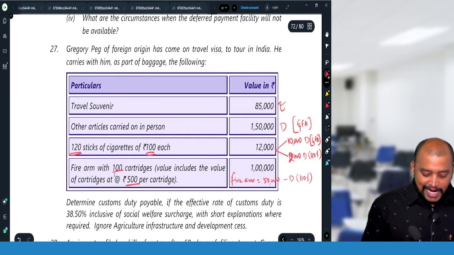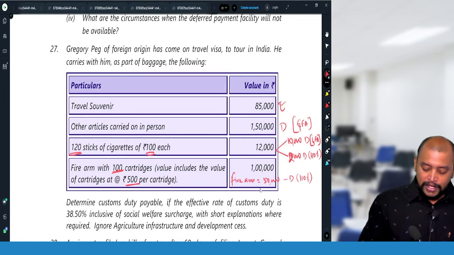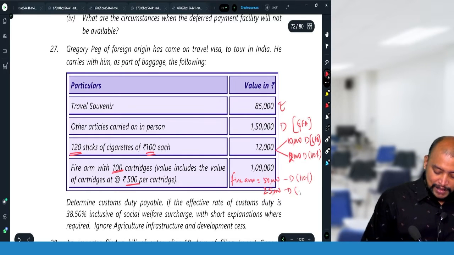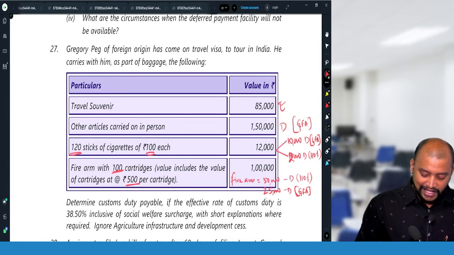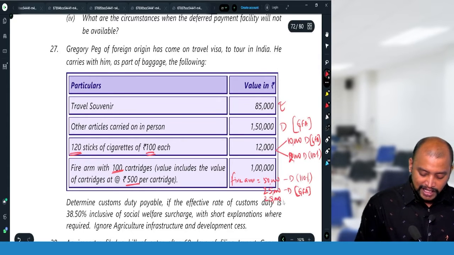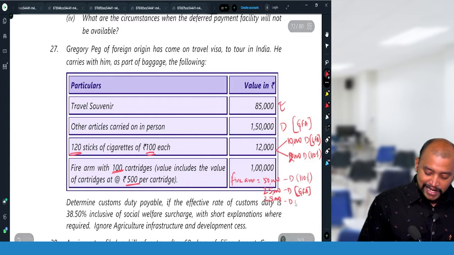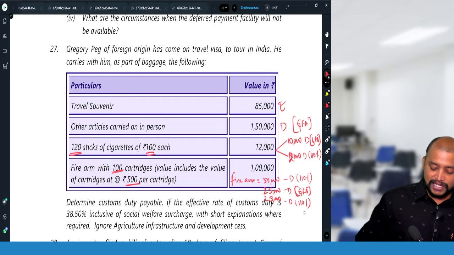Then cartridges, 100 cartridges. How much is allowed? Only 50 cartridges are allowed. So 50 cartridges means 25,000. That will be dutiable, with GFA available. Then the remaining 50 cartridges will be 25,000. That will be dutiable at the rate of 110%. So that is with respect to this.